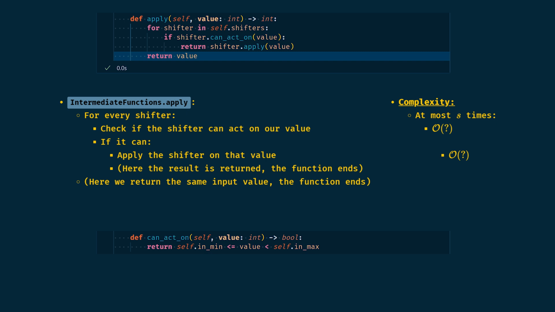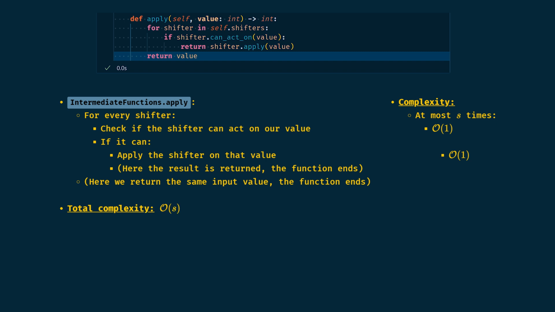Let's check the complexity of shifter.canActOn. We simply check two pairs of numbers, so that is a big O of 1 function. Let's check the complexity of shifter.apply, even easier, we only had two numbers, so another big O of 1 complexity. We could be lucky with our intermediate function.apply. The first shifter could be the one that actually shifts the value. But once again, we are interested in the worst case complexity, so the worst case is testing every shifter to realize not a single one matches. So, in total, this function has a complexity of big O of s.